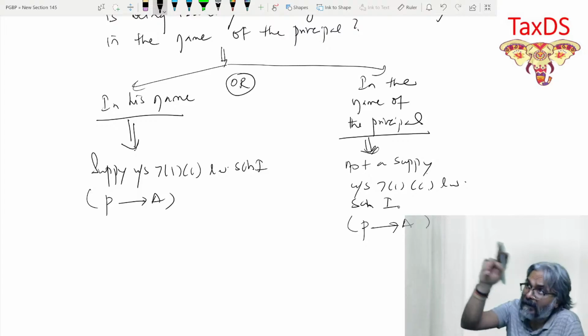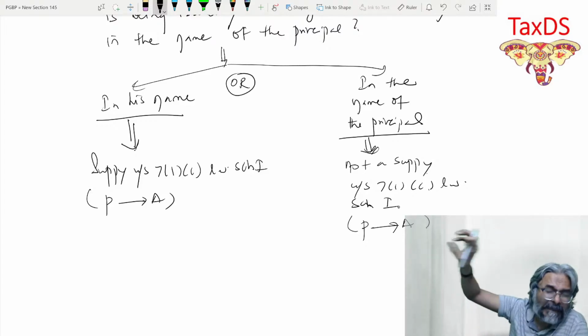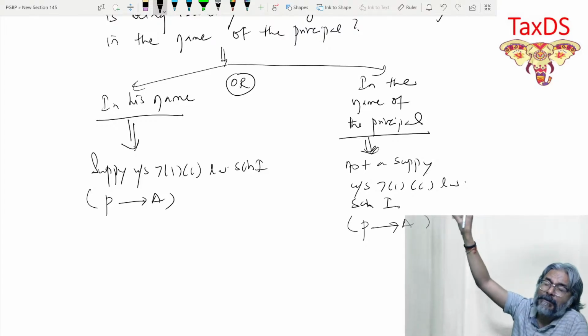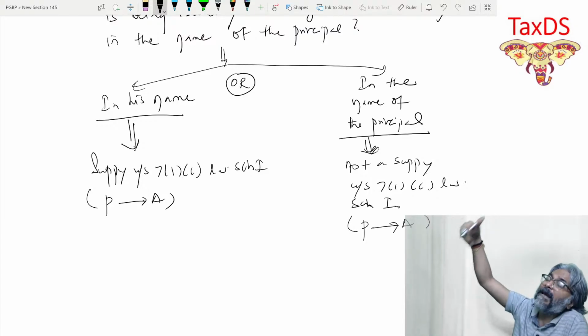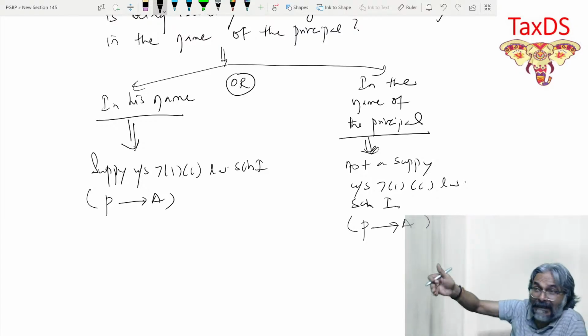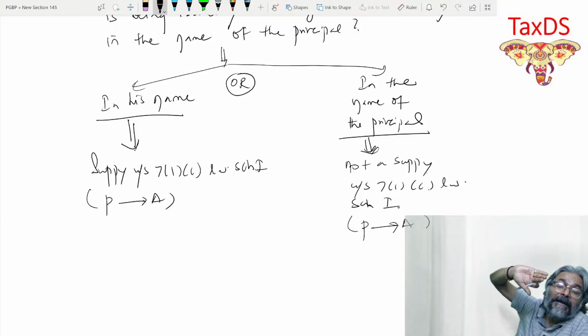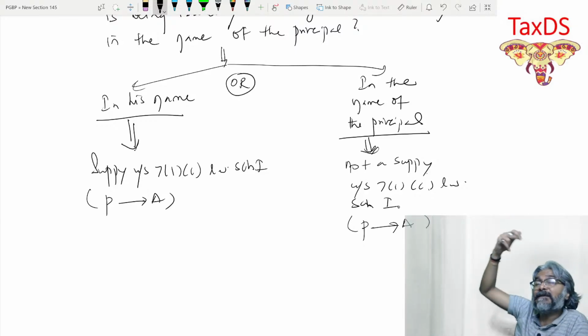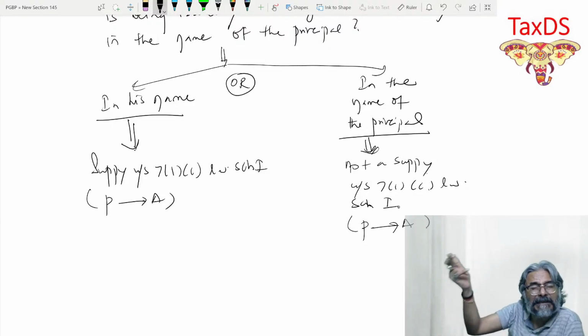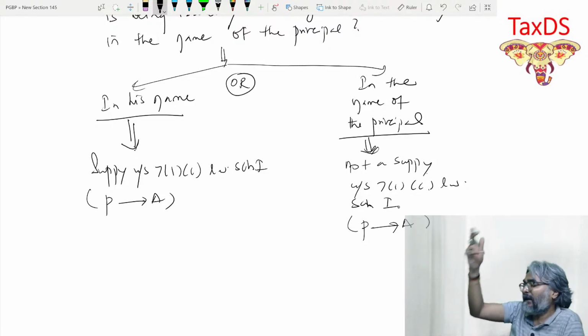Students, please mark my words: that further supply from the agent to the customer becomes the test to decide whether the previous supply can be considered as a supply under 7(1)(c). What is the previous supply? The supply between principal and agent.